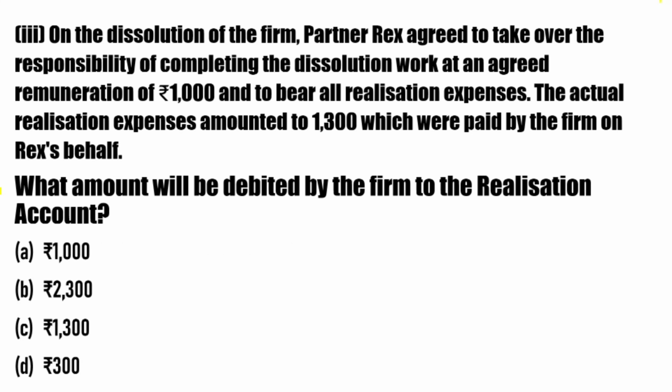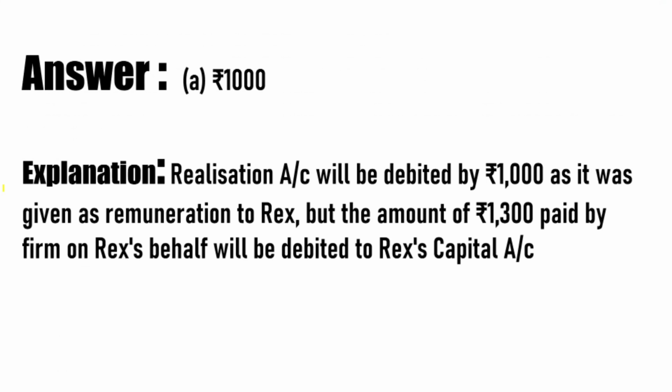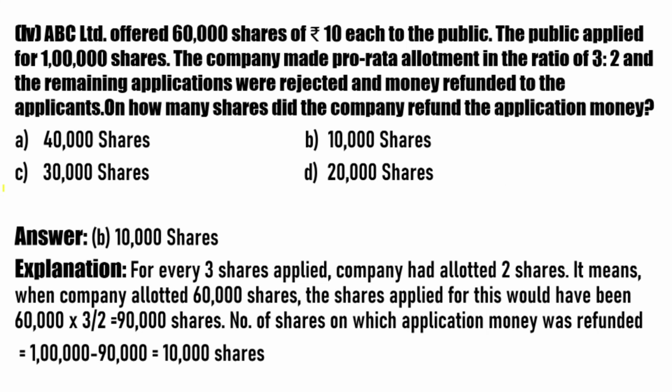That means the realization account will be debited by only 1,000, because the firm agreed on the remuneration it would give, which is 1,000. Now move on to question number 4. This is a case of oversubscription and pro rata.